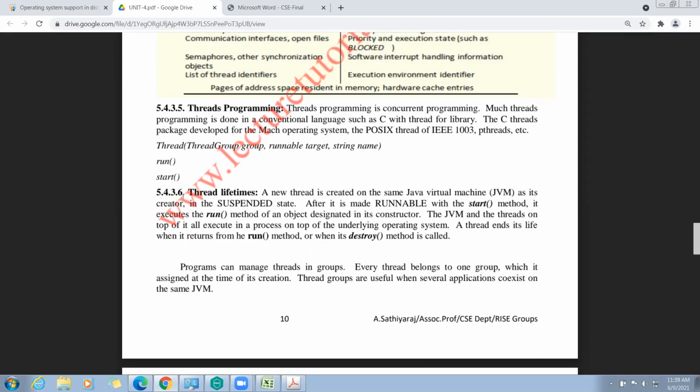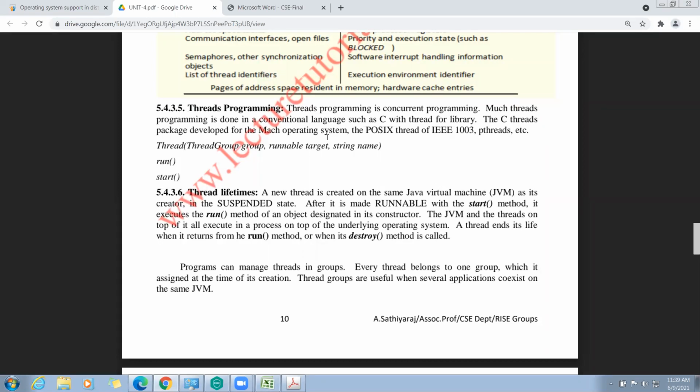Okay, this is thread programming. First, let's see what a thread identity is and what a thread lifetime is. This is with respect to Java.